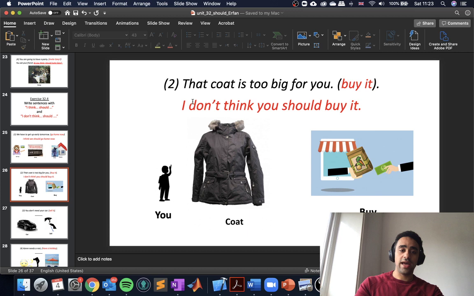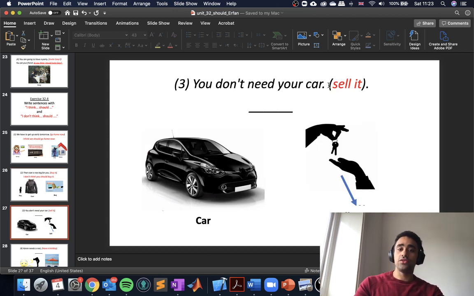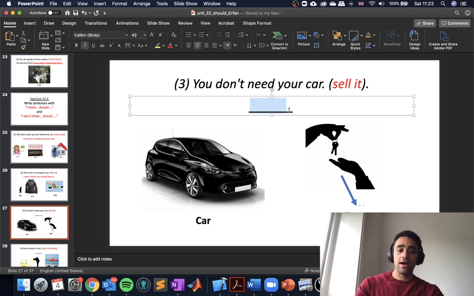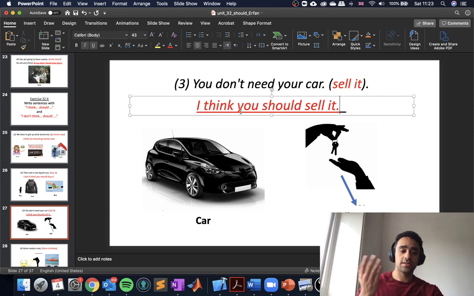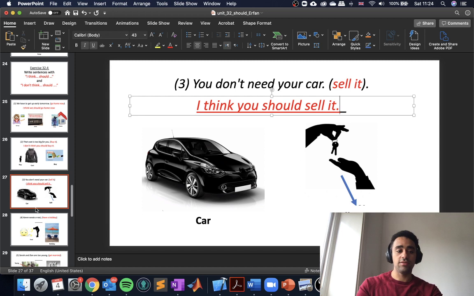So in all the sentences, we have I think or I don't think, and then the rest of the sentence with should. So let's look at this. You don't need your car. Well, you bought a car because you wanted to buy a car, but you don't drive it that much. You don't go to work by it, and you mostly walk everywhere. So I think you should sell it. It's a good idea if you sell it. Otherwise, it's just sitting there and doesn't do anything, and you can get some money if you sold it.